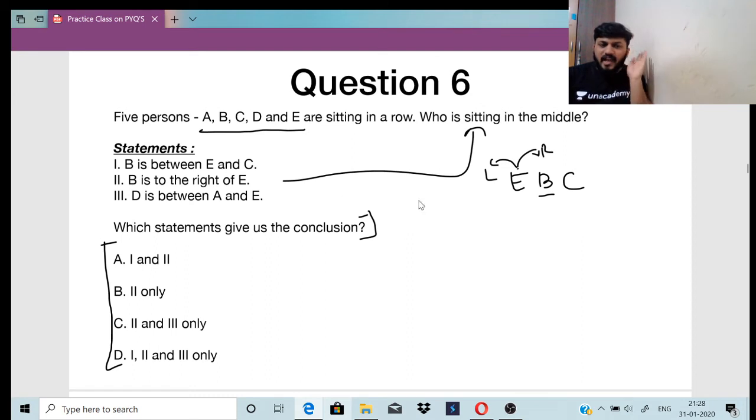D is between A and E. That means D will come here, A will come here, right? So it is AD, EBC. So E is in the middle, right? So what did we do here?